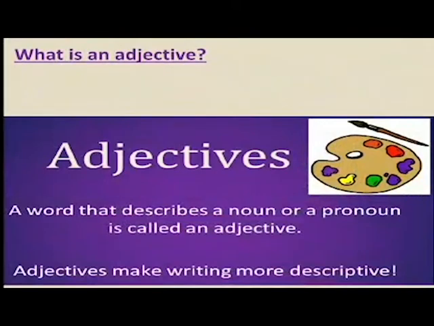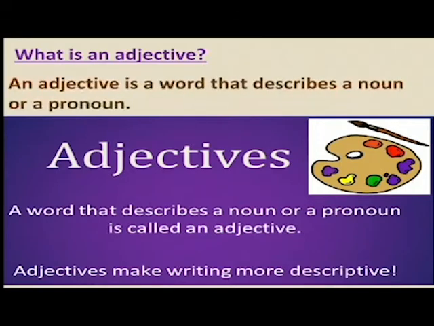Let us look at the definition of adjective. What is an adjective? A word that describes a noun or a pronoun is called an adjective. Adjectives make writing more descriptive. Yes, by the usage of adjectives we can add more information about any noun or pronoun in any sentence. Let us move ahead.